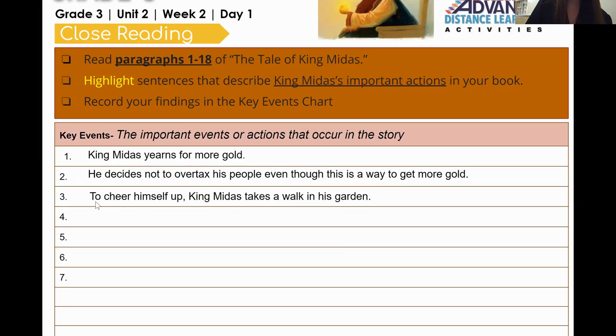So the third thing I highlighted was that he went on a walk to cheer himself up. So that is why I wrote that. You will now go ahead and write the rest of the key events that you highlighted into this chart.